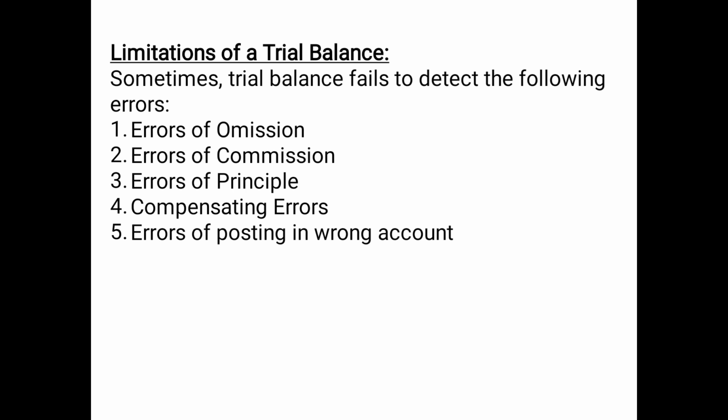Trial balance basically fails to detect the error of omission. Error of omission means altogether you have just skipped or missed out a transaction. So suppose there is a purchase of 500 rupees in cash, and suppose you have forgotten to record such entry in the journal, that means you must not have posted both the aspects in the ledger. That means obviously that will not be posted in the trial balance.